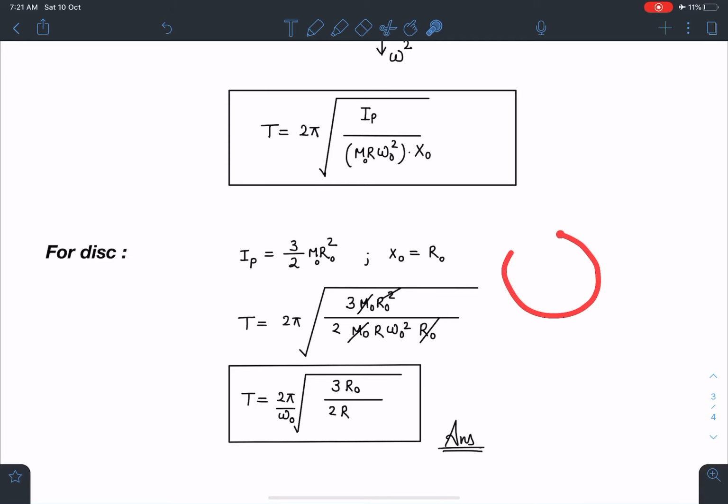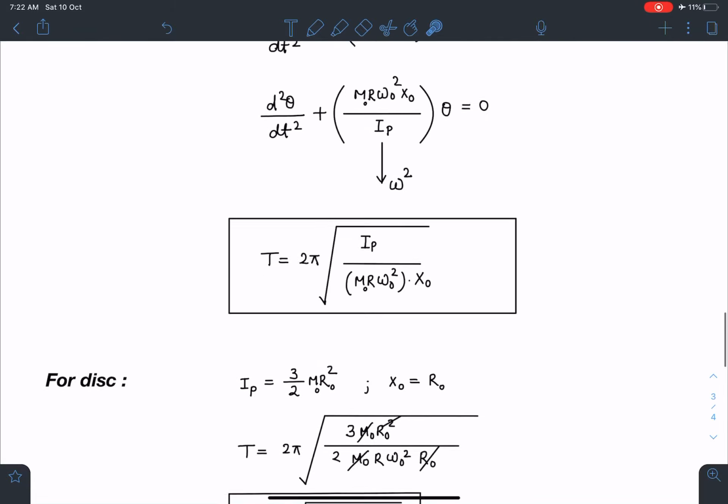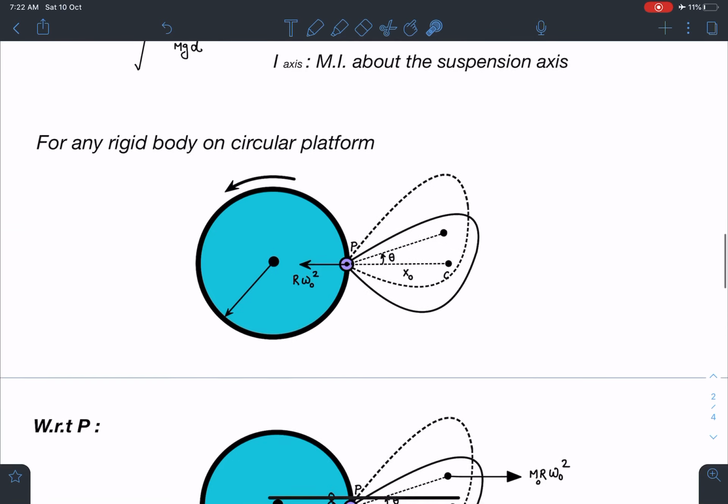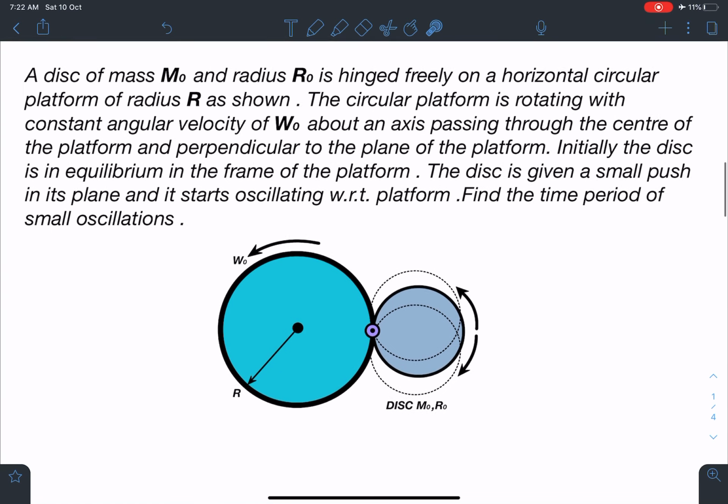Similarly for ring, I_P will become 2 m r square about this point, and this x naught is going to be r. Some other answer we will get. Similarly, I can do the same thing for triangle also. You can use that triangle trick which I have discussed in previous videos, and you can write I_P about it. All right, and this distance is also known to you, that is 2 by 3 of L sin 60 if it is an equilateral triangle. In general, this covers a wide range of problems. So I'll request students to remember this method, and you never know when this type of question can be asked in JEE.